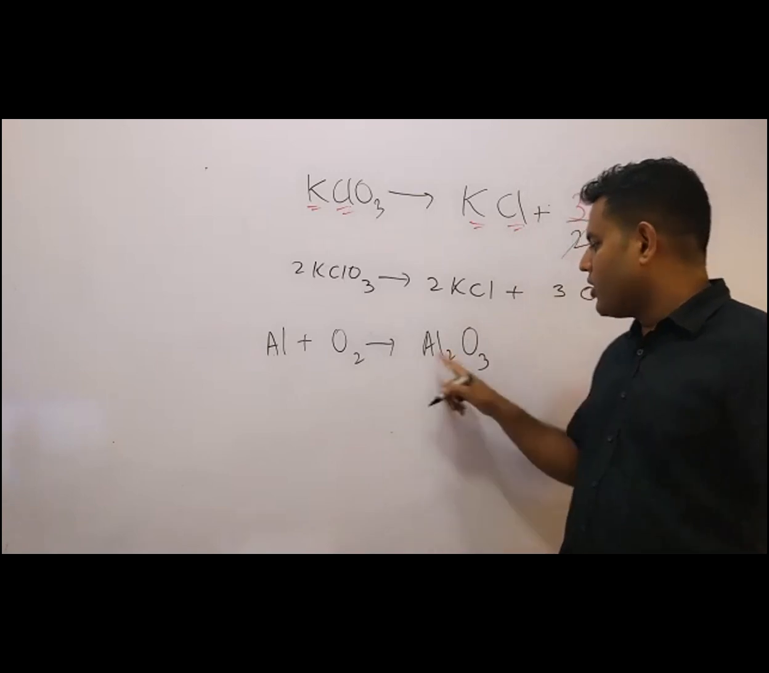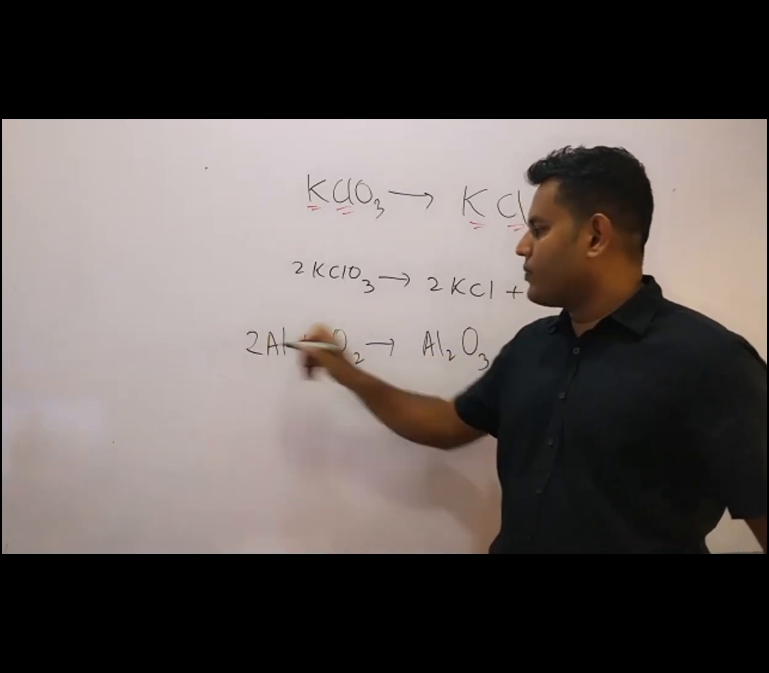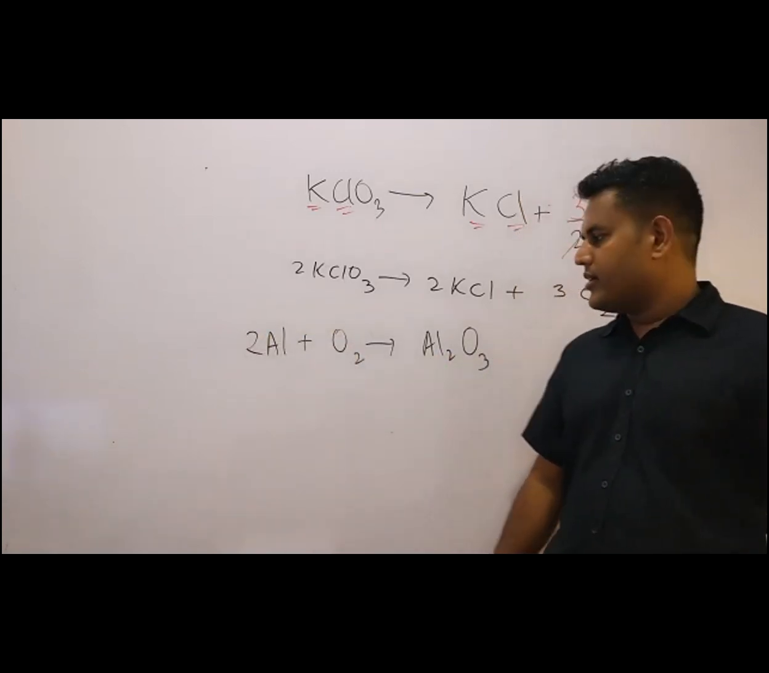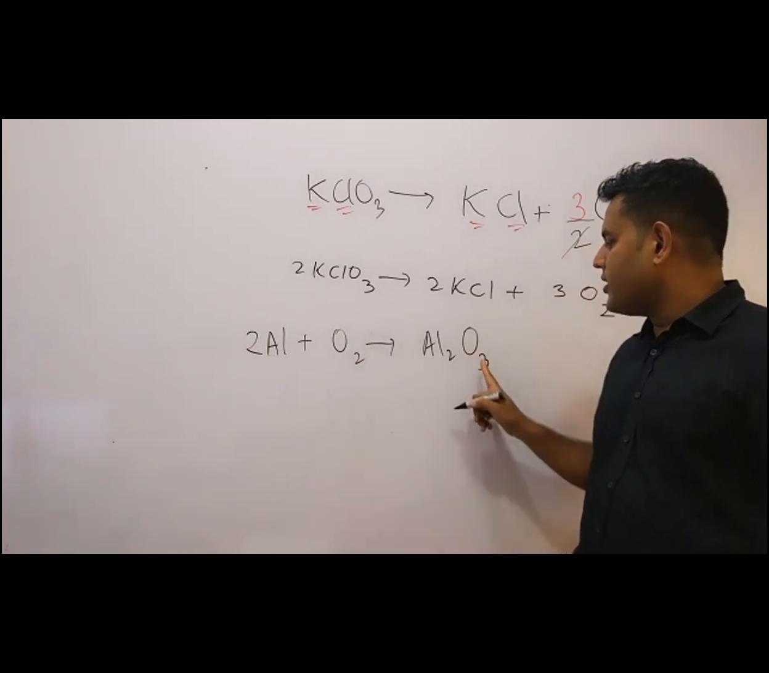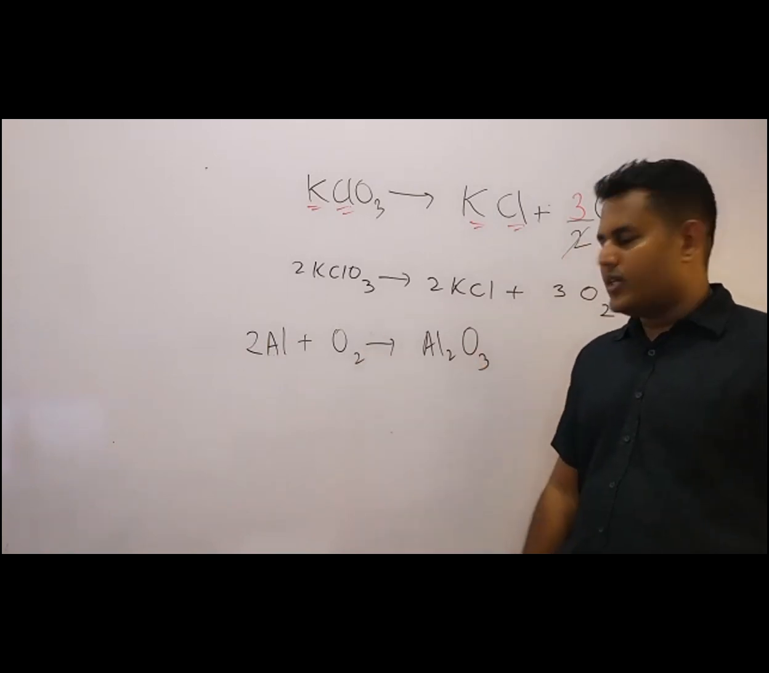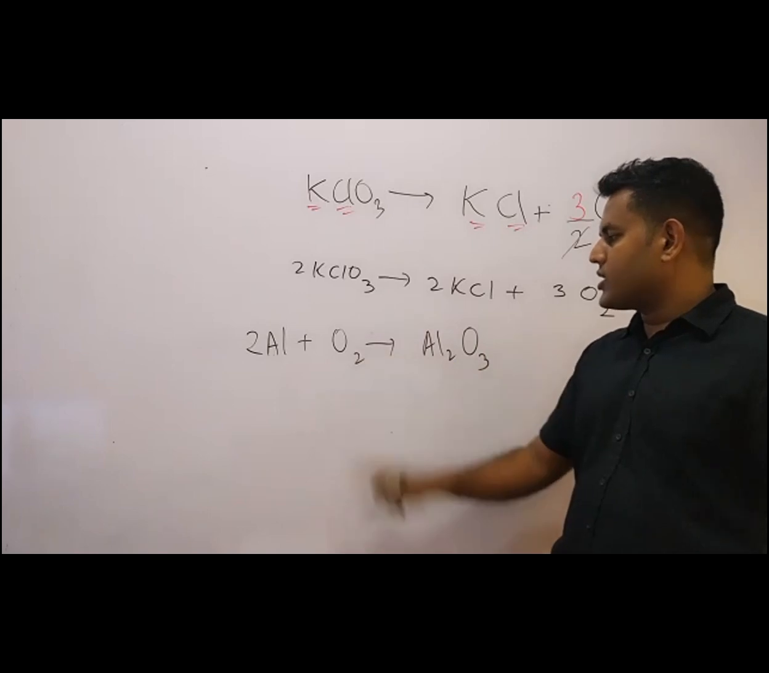Inspection method. Now Al2, here we can write 2. Then, now here 2 oxygens and here 3 oxygens. Here 3 oxygens and here 2 oxygens.